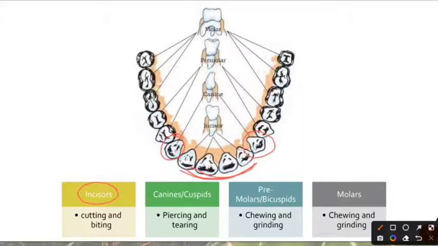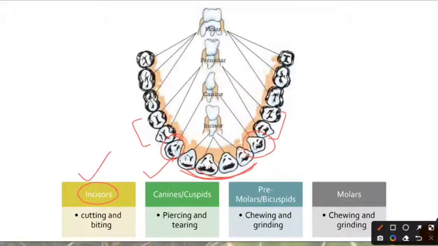Then you also have the premolars or bicuspids, which are these 2 teeth. They are used for chewing and grinding of food. Remember that in the milk teeth, the premolars are absent. In the milk teeth set, you do have incisors, you do have canines, but you do not have premolars.